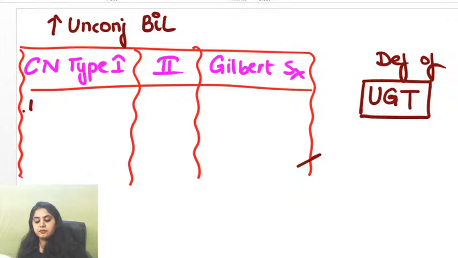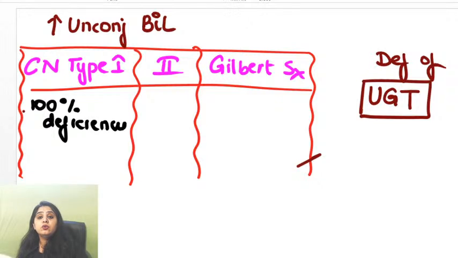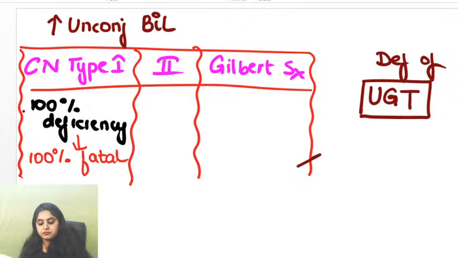100% deficiency. In the first one, there is 100% deficiency. Zero level of UDP glucuronyl transferase. This person doesn't have UDP glucuronyl transferase. Will such a person survive? Not at all. Can I say 100% fatal? Will not survive. Okay.